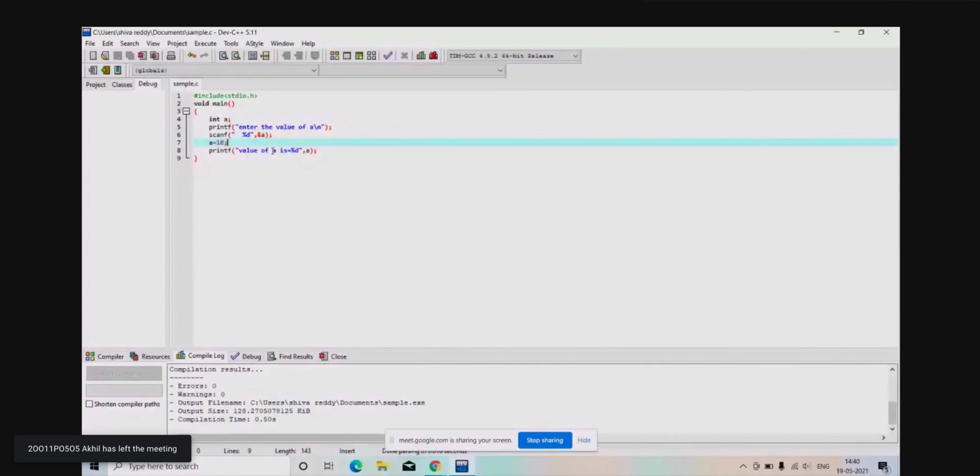In the options, they may ask: Option A, user defined. Option B, 10. Option C, 0. Option D, none of the above. So the answer is a equals 10. User defined means you can't define it, because after your assignment, a is already assigned 10. That is the last assignment, so that will be taken as your answer, as the output.